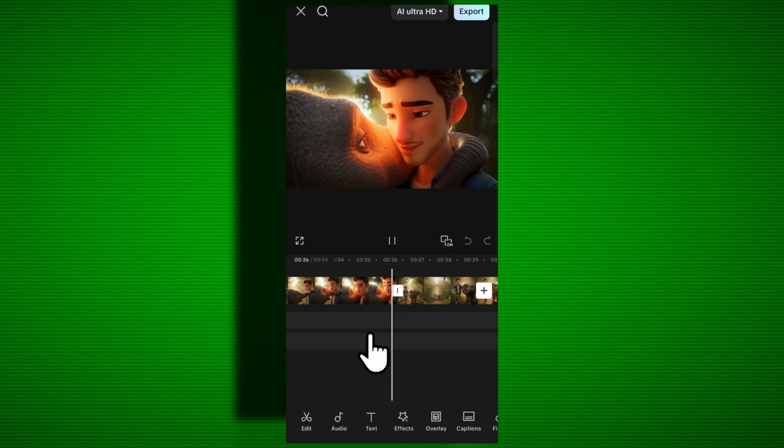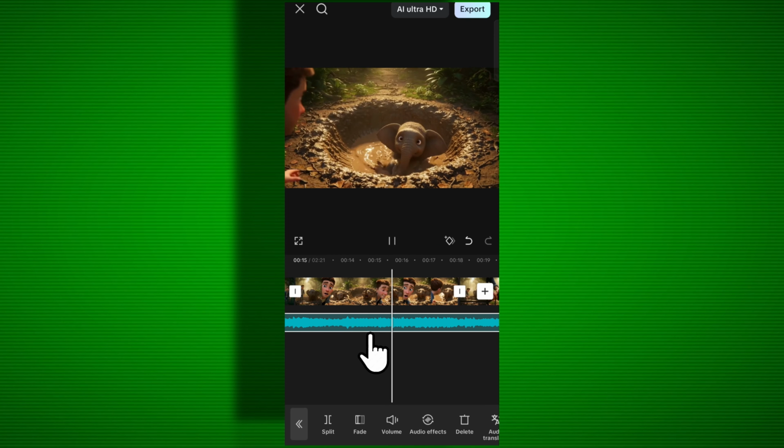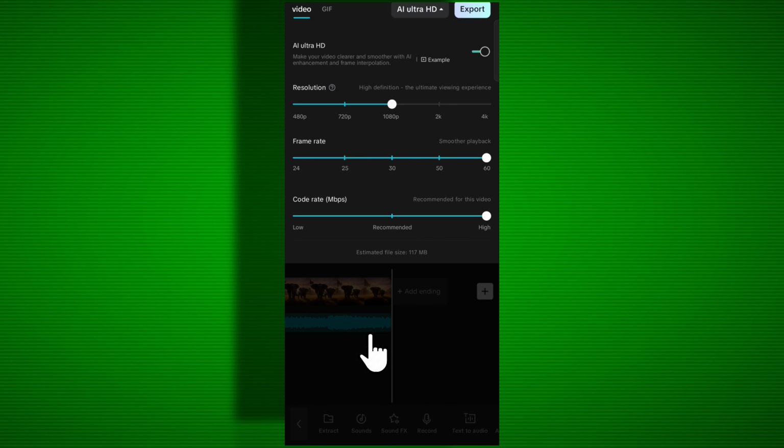Alright, so now it's time to combine all these video clips together. You can do this using any video editing app, but I'll be using CapCut. After adding all the clips, I'll include some amazing background music and adjust everything properly before exporting it.